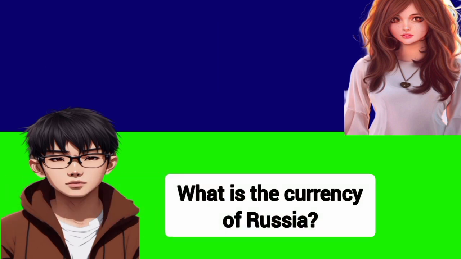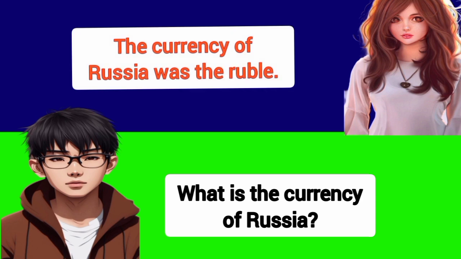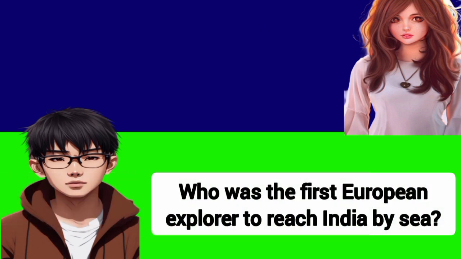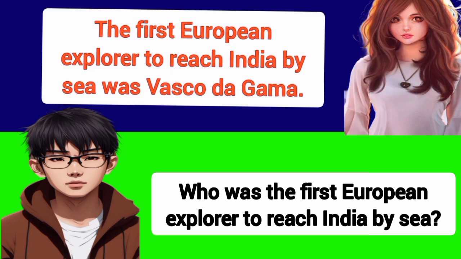What is the currency of Russia? The currency of Russia was the ruble. Who was the first European explorer to reach India by sea? The first European explorer to reach India by sea was Vasco da Gama.